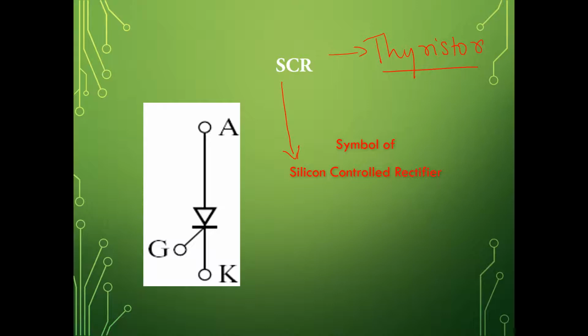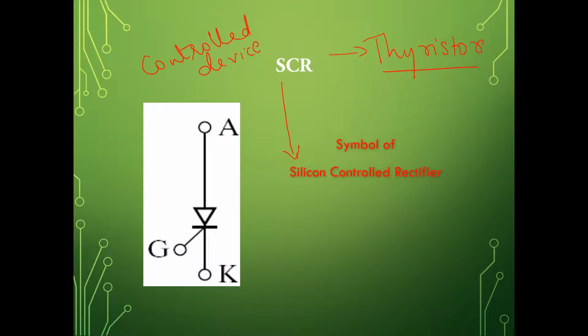Because it is made of silicon and it is a controlled device. I will explain how it is a controlled device, and since it is one-sided, it works as a rectifier. Now this is a thyristor or SCR symbol. You have three terminals: anode, cathode and gate.